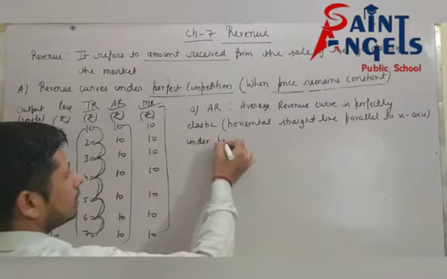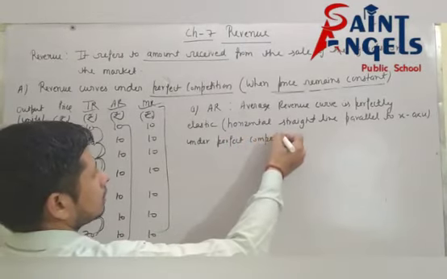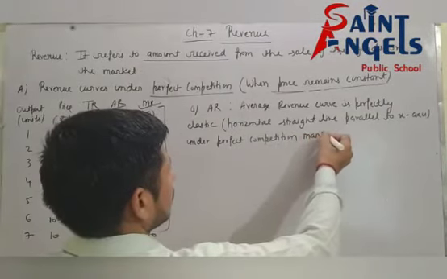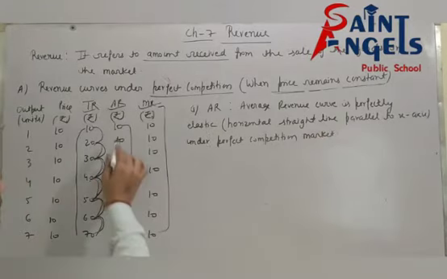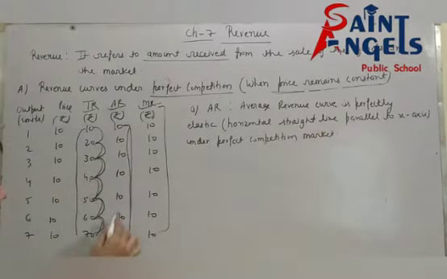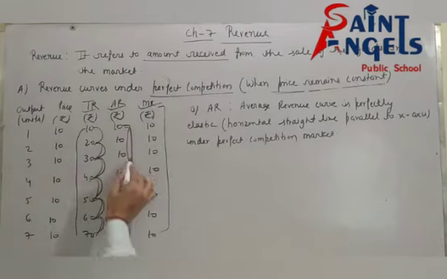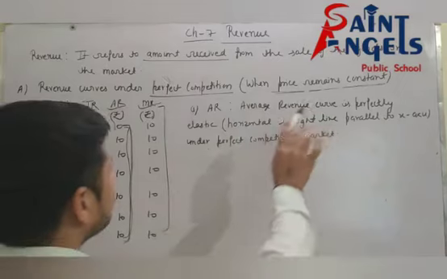Under perfect competition market. Now see here, the value of AR remains the same under perfect competition market, or you can say the value of AR remains the same at all levels of output, because price remains constant.